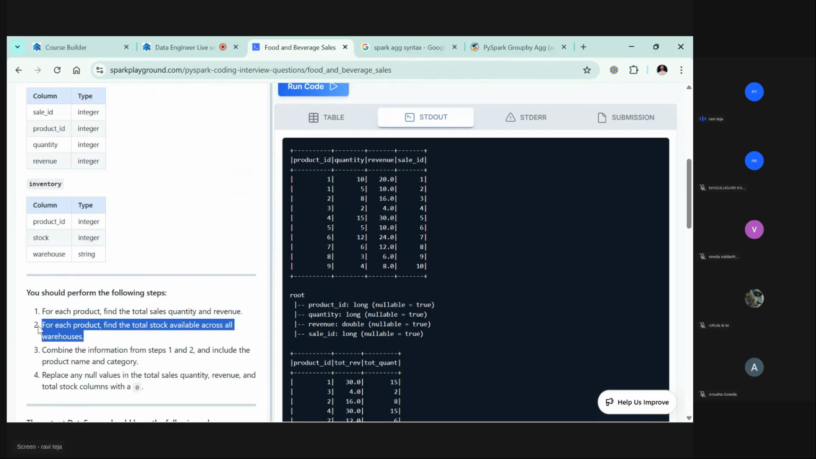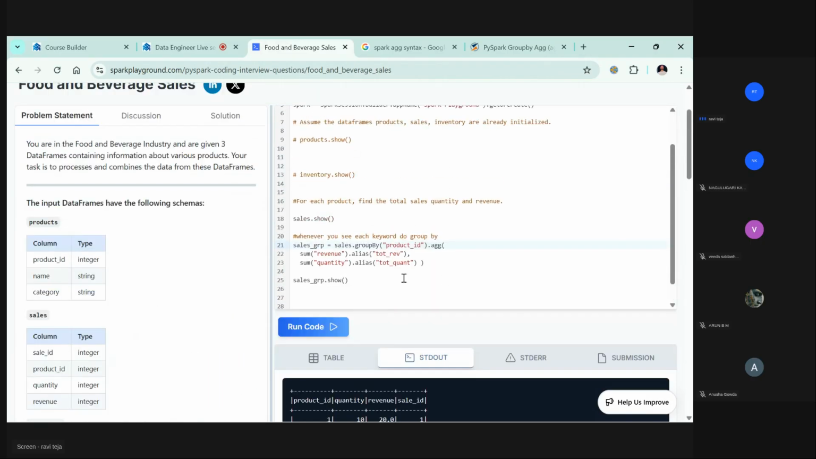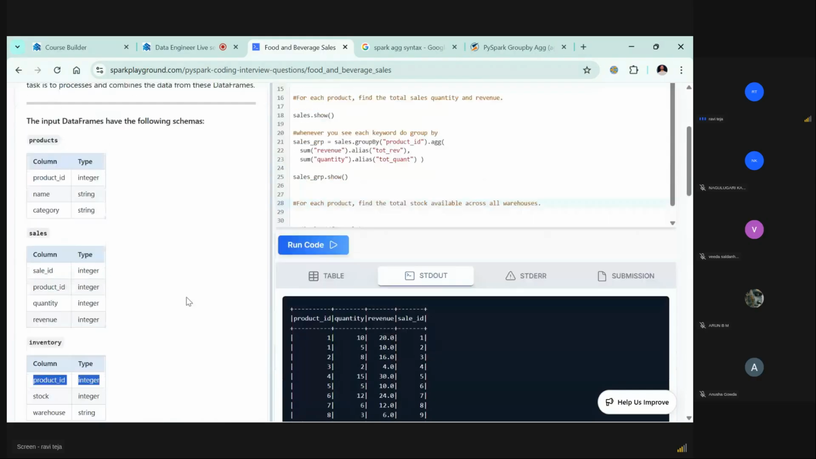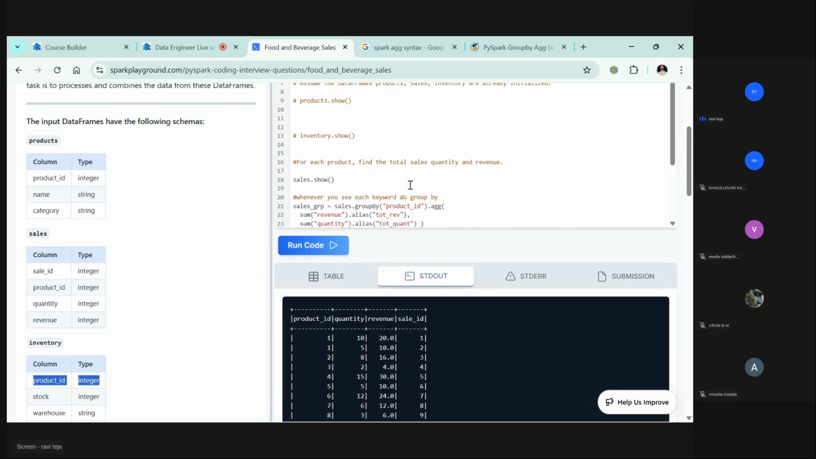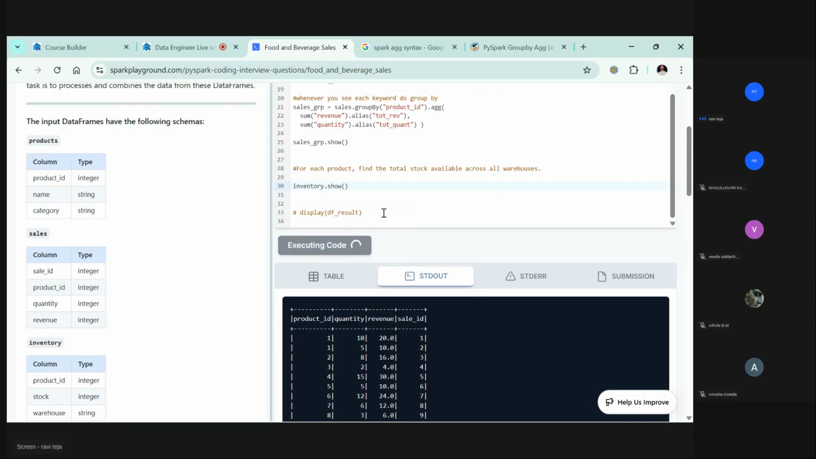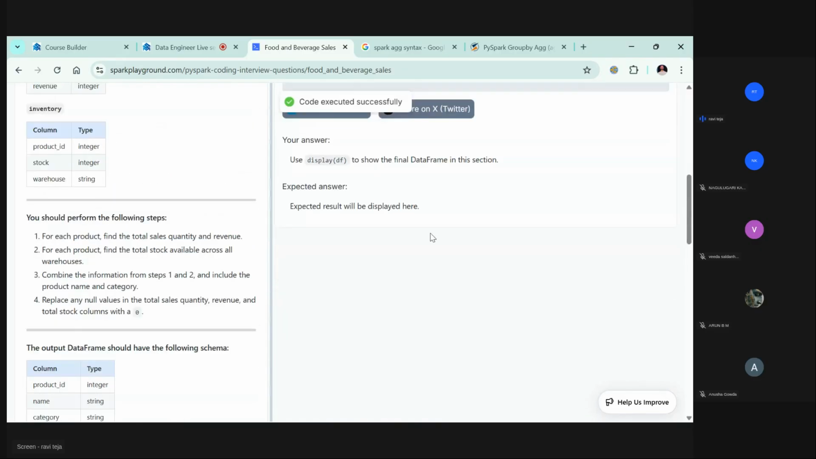For each product, find the stocks available across all warehouses. So we need to go to inventory and find the total stocks available across all warehouses. This product, if you click on it, what is the product name? Inventory name. So inventory.show. Okay, let's try to run it. What will it show in the inventory?